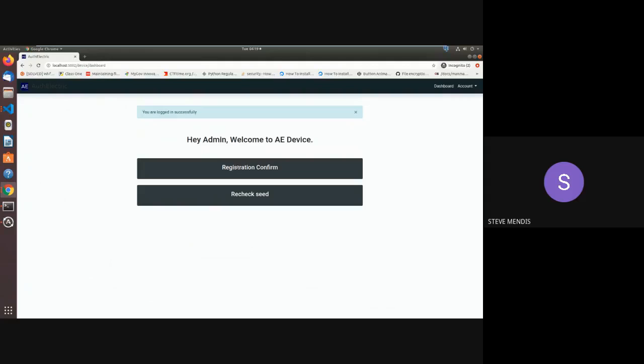I would like to add one more point, that recheck seed is something which we have kept for a worst case scenario, that is, manual intervention. Usually when the IoT device comes up again once the electricity is back and it's up and running, it will automatically try to connect to its parent IoT server and reactivate itself. That's when recheck seed happens. But in a worst case scenario, if anyone needs to troubleshoot it, we have still kept the option of recheck seed available for him.